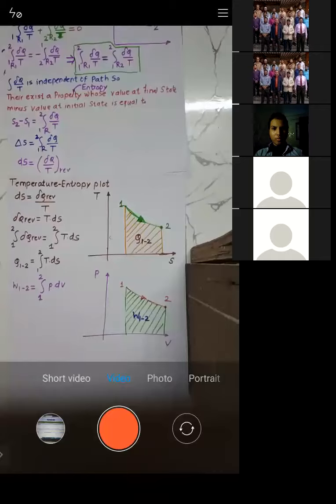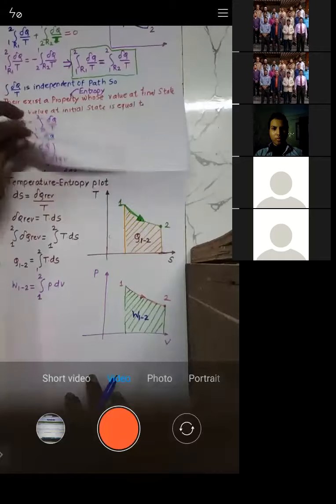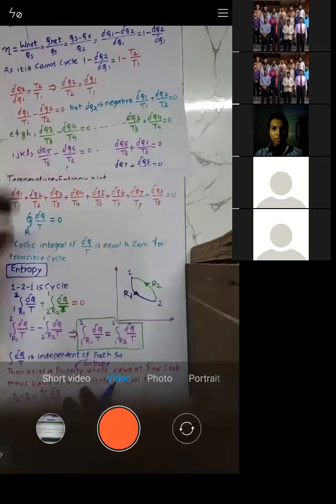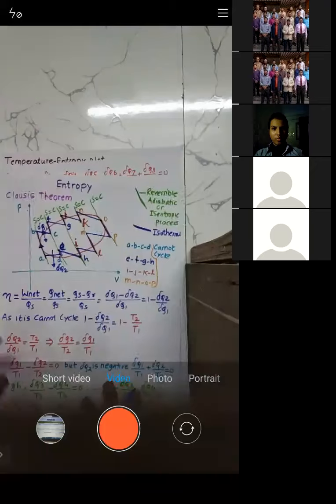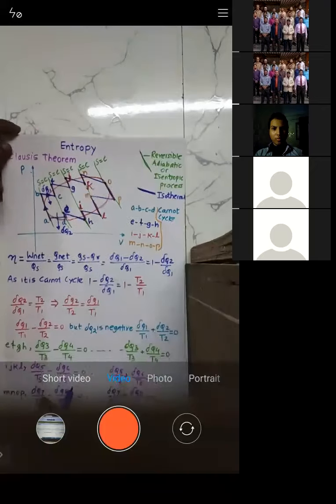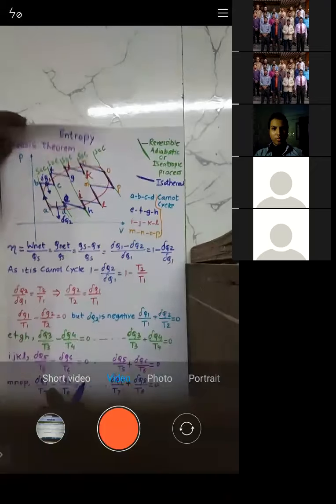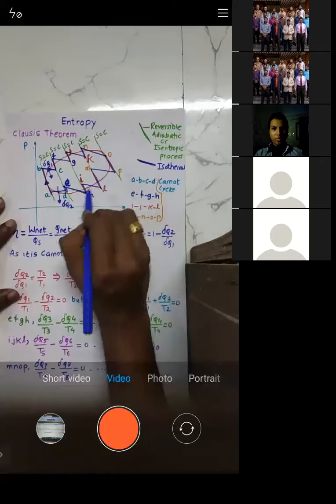Right? So see what we are covering today. We have started with the Clausius theorem. This was the initial entire cycle that was given, the Rankine cycle was the initial cycle given.